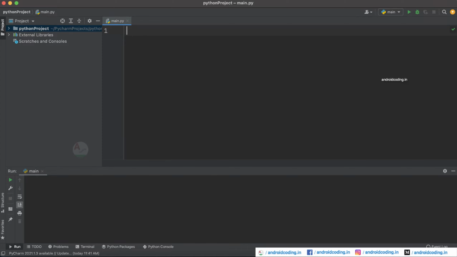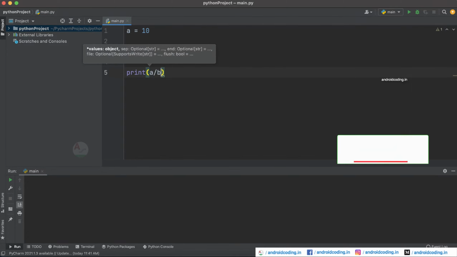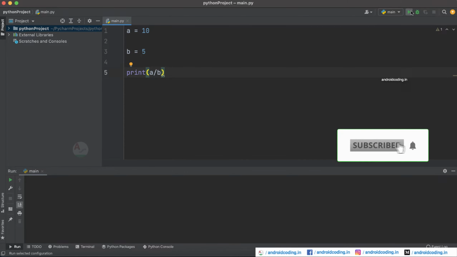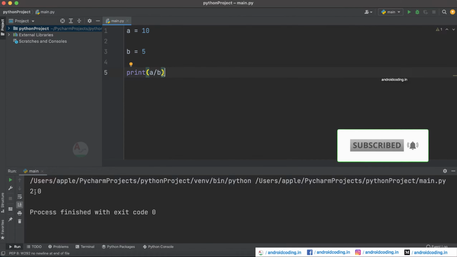For example, whenever you are trying to make a calculation, you might receive some sort of error. So instead of crashing the entire application, you need to provide a message stating the error and ask to retry. So for example, let us consider a variable a as 10 and one more variable b as 5 here. Now let us divide a by b and run this code, and here clearly you can see the output is 2.